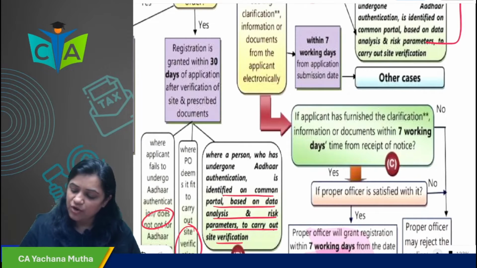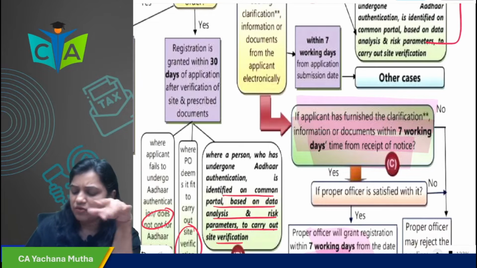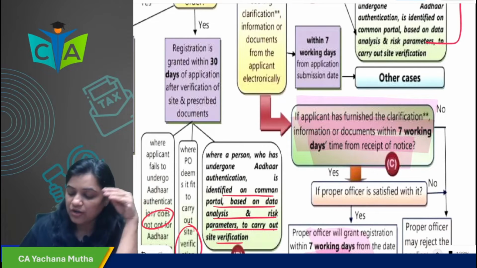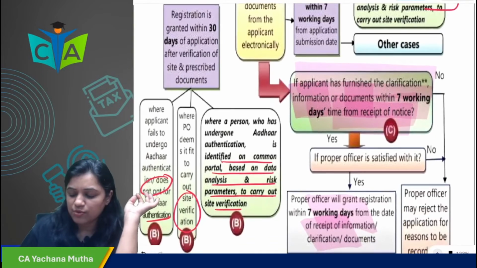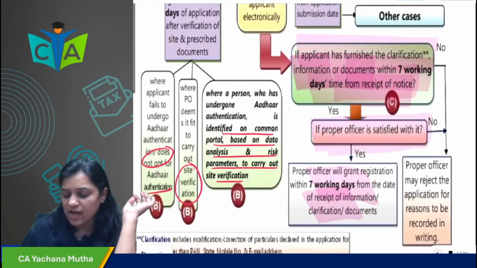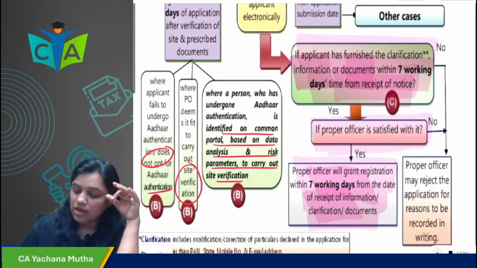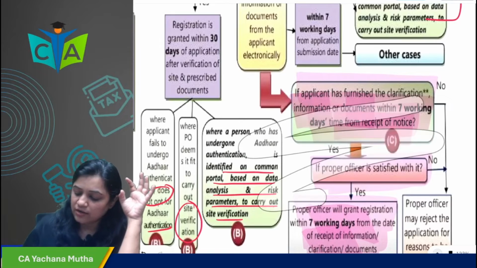Now if the applicant has furnished the clarification, information, or documents within 7 working days from the receipt of notice, whenever the applicant receives the notice, 30 days, 7 days, as the case may be, and the officer is satisfied with it, then he will grant registration within 7 days of the receipt of the clarification. What is he going to do in that case? He will grant the registration.